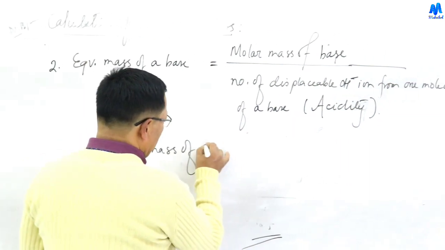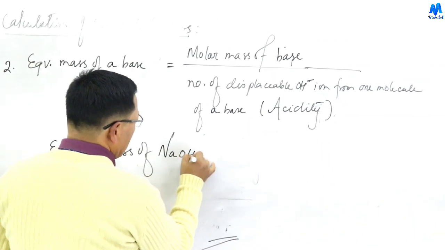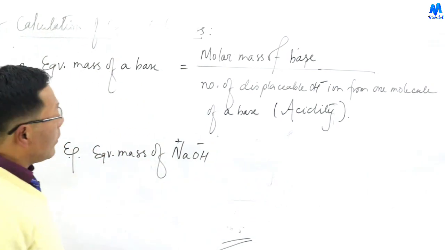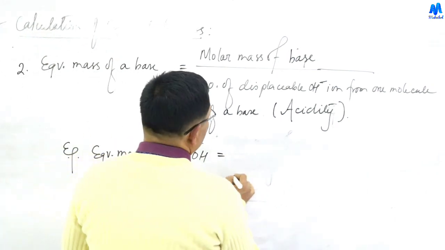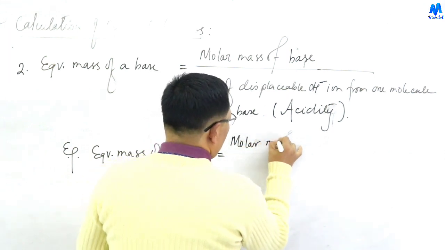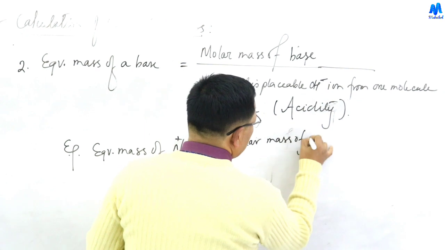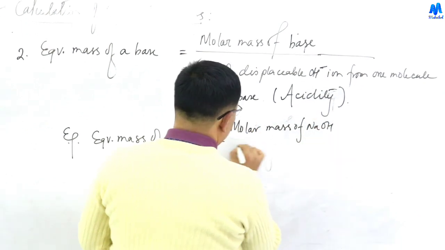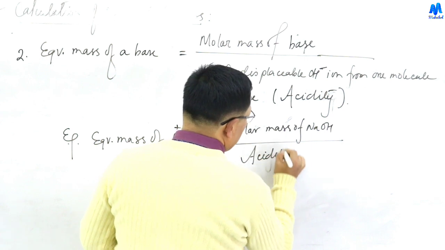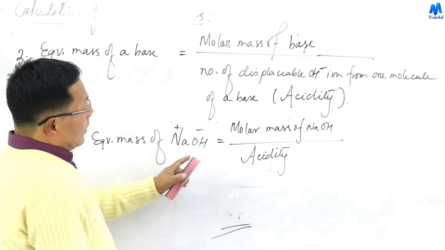Let us give one example: the equivalent mass of sodium hydroxide is the molar mass of sodium hydroxide divided by acidity. The number of displaceable hydroxyl ions is 1.